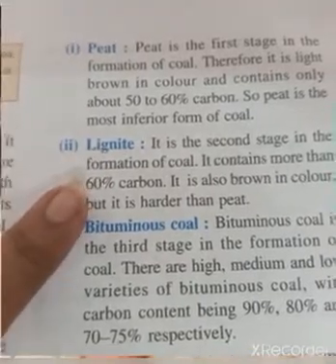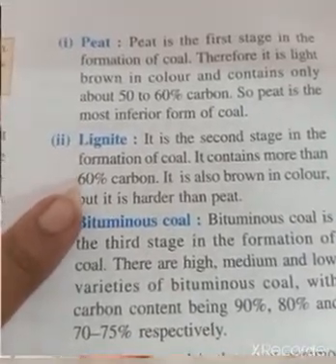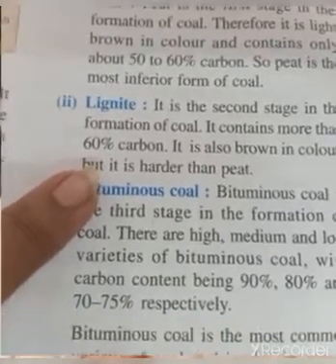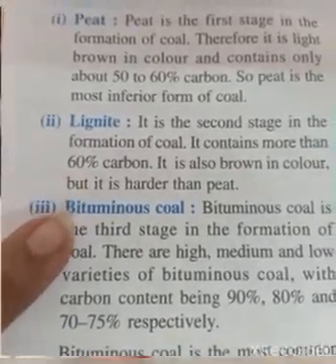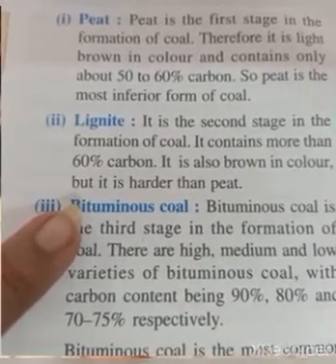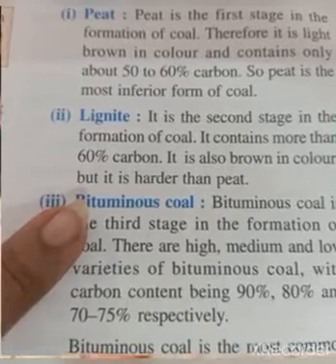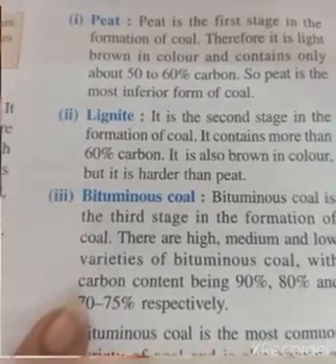Then we talk about lignite. It is the second stage of coal, which contains 60% carbon. Now with 60% carbon, the color still cannot come black, because it is inferior in quality. It is harder than peat, and yet it is brown in color.